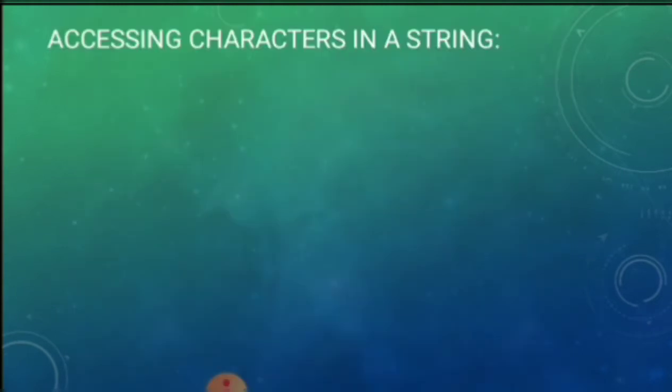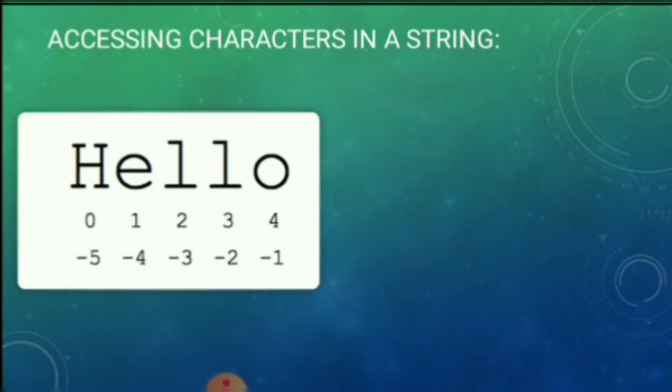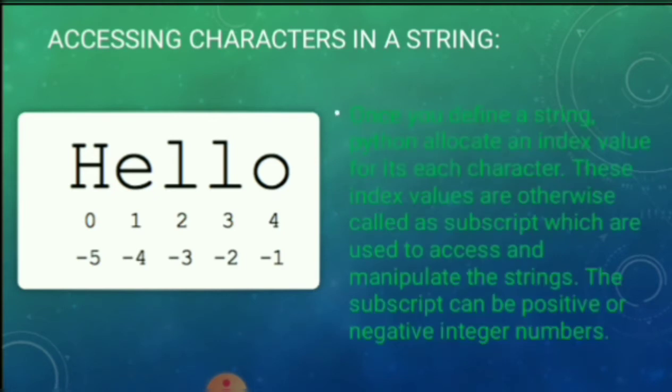Accessing characters in a string. Now we are going to see how string values are accessed. Here the example word hello is given. Hello is a word of 5 characters. If you want to access it in ascending order, the indexing starts with 0. If you want to access the values with negative numbers, it starts with the maximum count in negative, that means -5, -4, -3, -2 and -1.